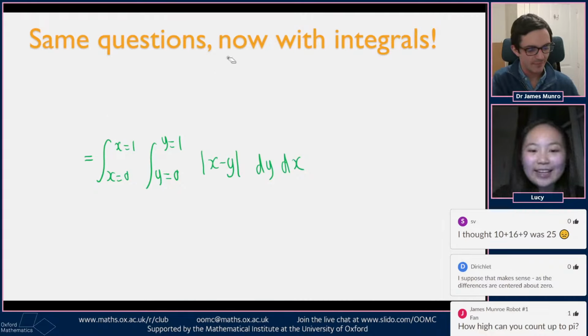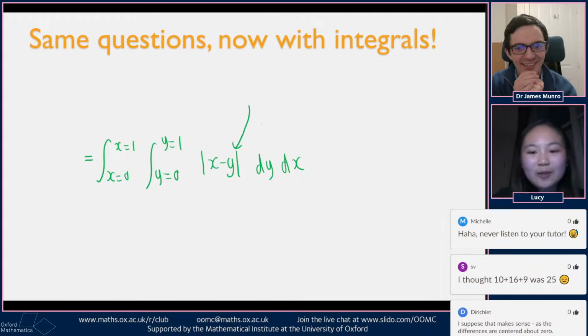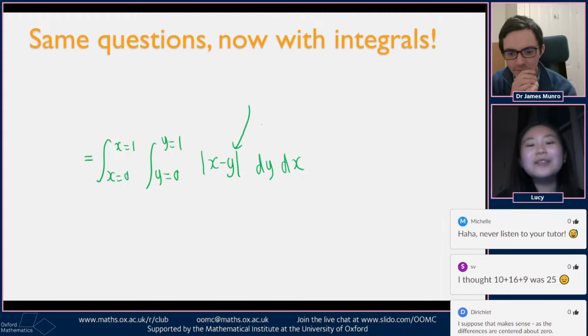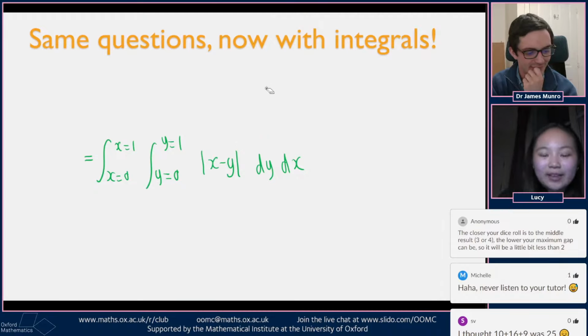So we have an integral now, and it looks similar in form to the ones we did at the very start, except for the fact that there's this absolute value there. I don't know if any of you know how to integrate it, but it's not the easiest to integrate. It's not a standard integral. So let's see how we will deal with this.